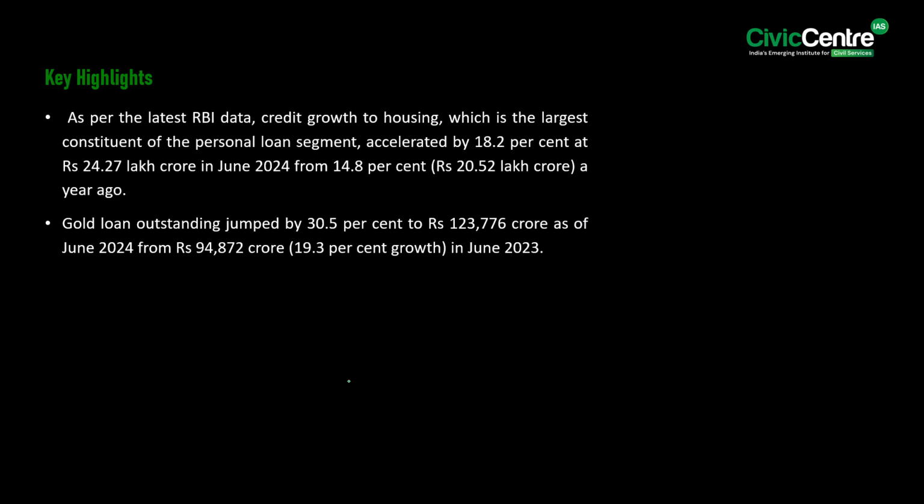Then, as per the latest RBI data, credit growth to housing, which is the largest constituent of the personal loan segment, accelerated by 18.2% to rupees 24.27 lakh crore in June 2024 from 14.8%, constituting 20.52 lakh crore rupees a year ago. Lastly, the gold loan outstanding jumped by 30.5% to 1,23,776 crore as of June 2024 from 94,872 crore, constituting 19.3% growth in June 2023.